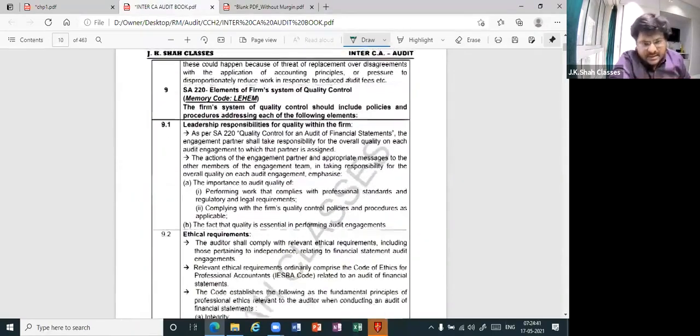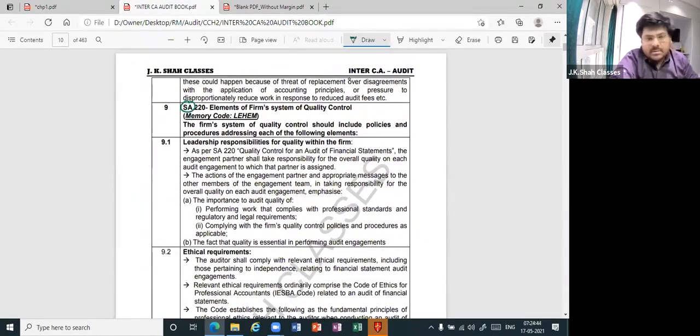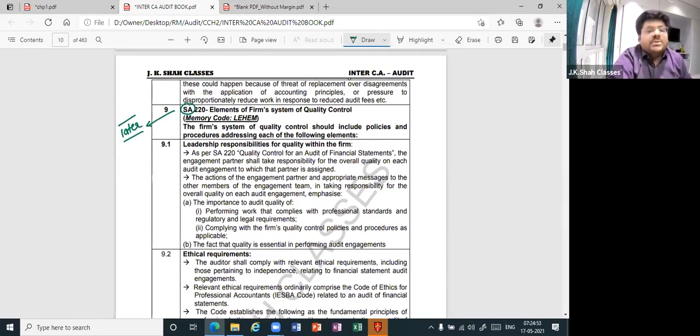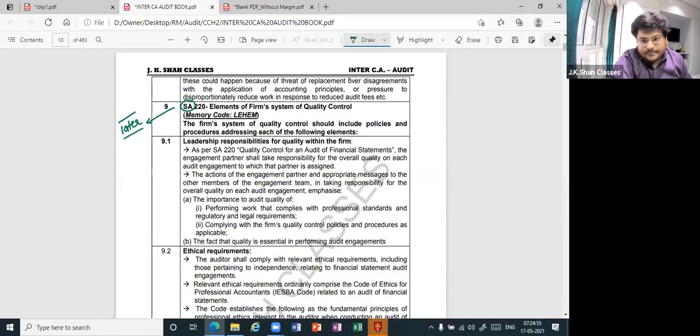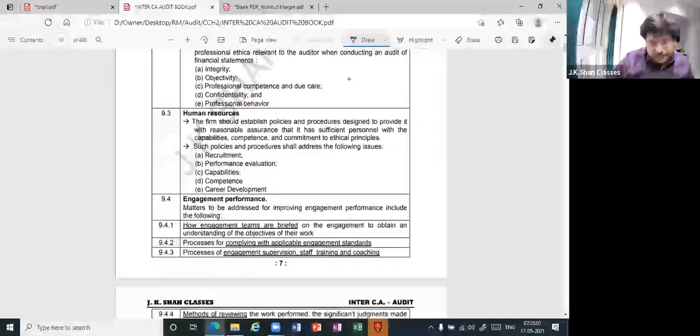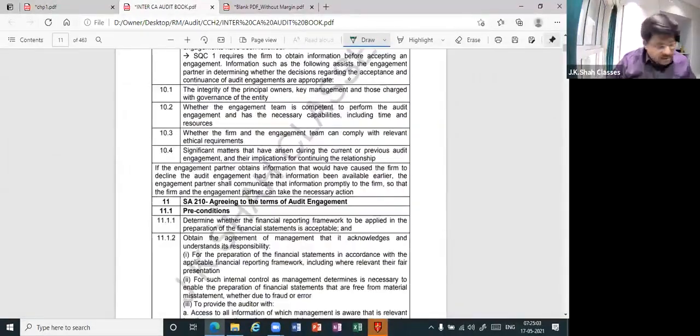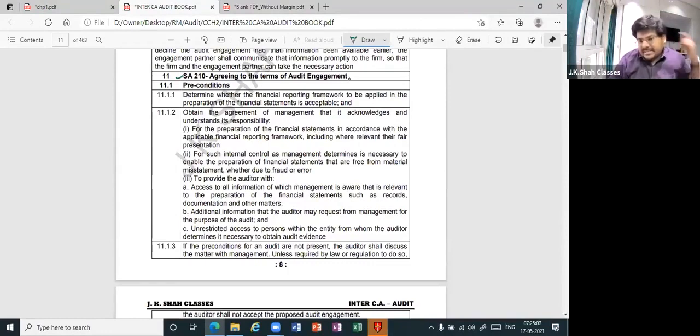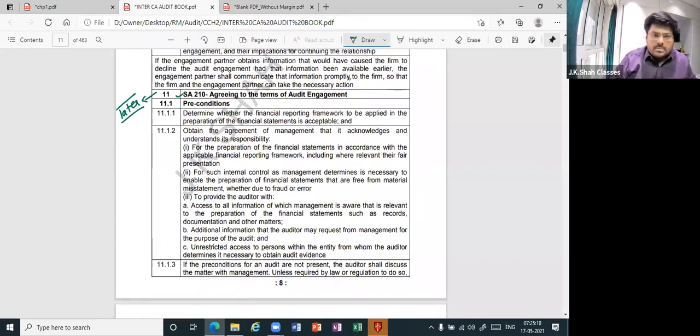Later. Then you will see there is SA 220. All the standards on auditing we are going to take up later together. So when we do standards, we'll do this. Thereafter, again, there is SA 210. Since again it is a standard on auditing, this also is for later, because that will go in standards on auditing. And wherever this "later" is there, I'll come and tell you this we had written later and we'll take it up later.